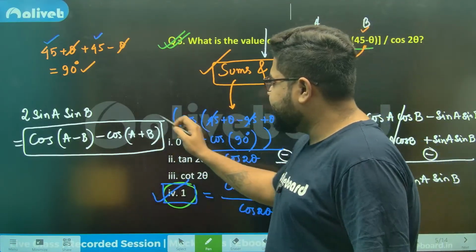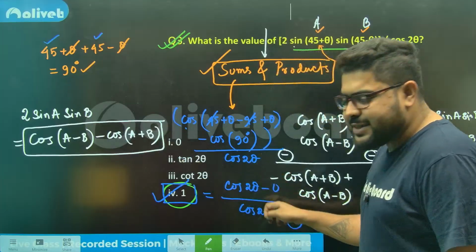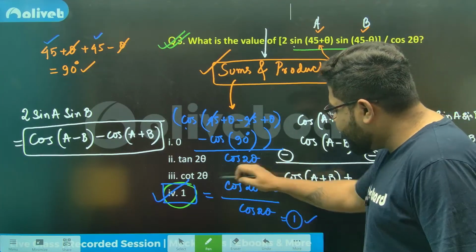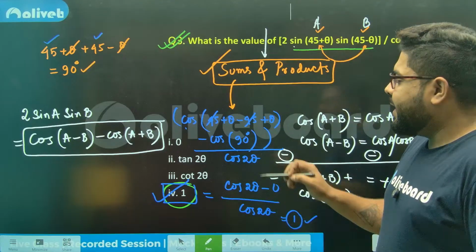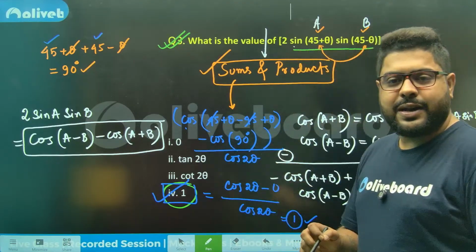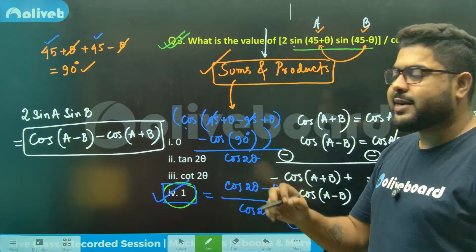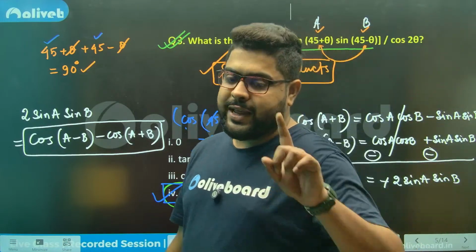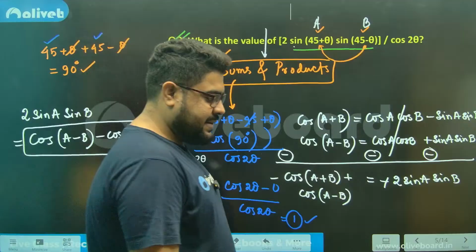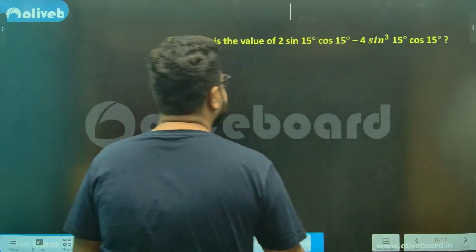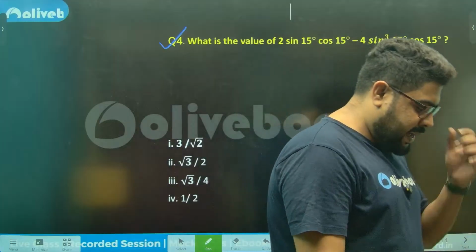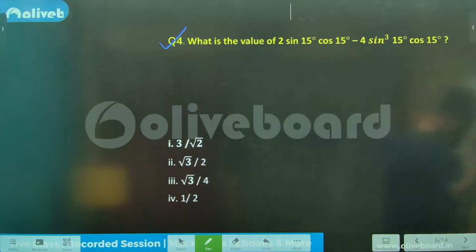The only thing you will get is -1 as your answer in that case, because there you will write 0 minus cos 2 theta. And if I give you an option called -1, you will mark -1 with 100% confidence and move to the next question. That should not happen. Clear? Moving on. Do this, please, a little quickly.